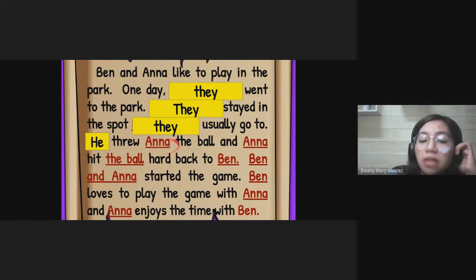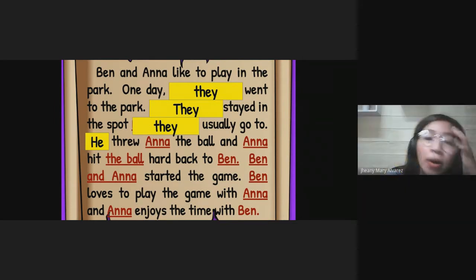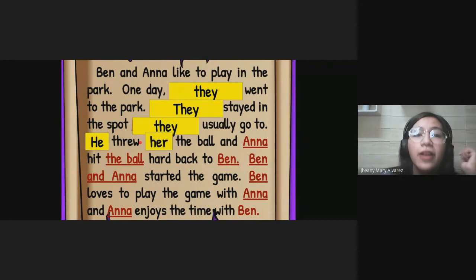How about this one? He threw blank the ball. What word should we replace Anna with? Let me call on Adelaide. She. Is it she? Okay, it can be she, but the best word to replace this with is her.